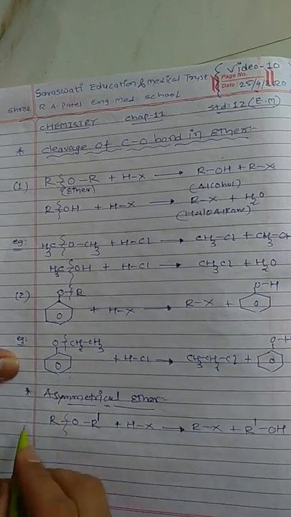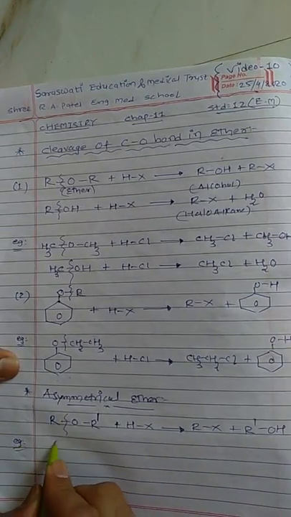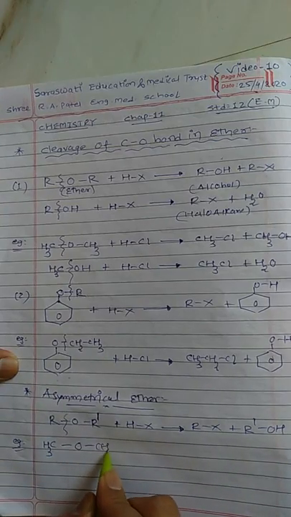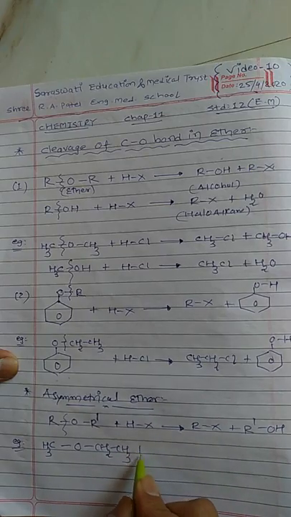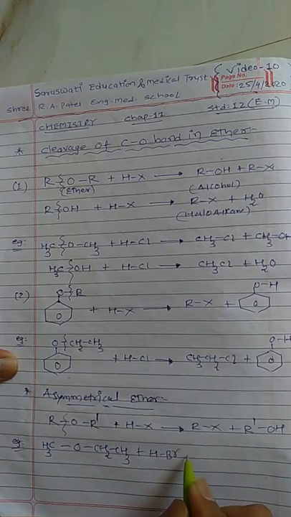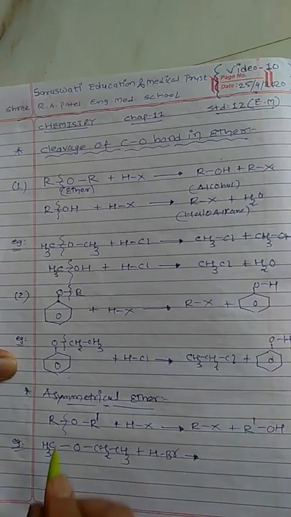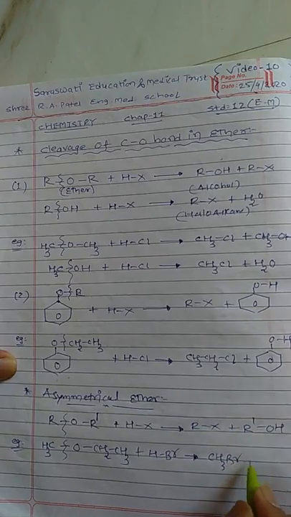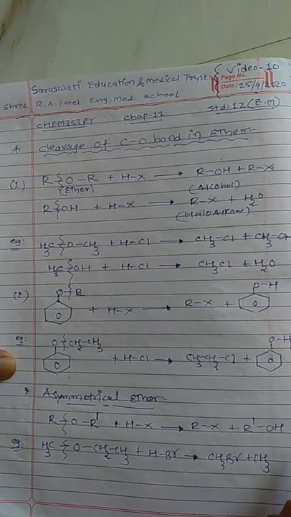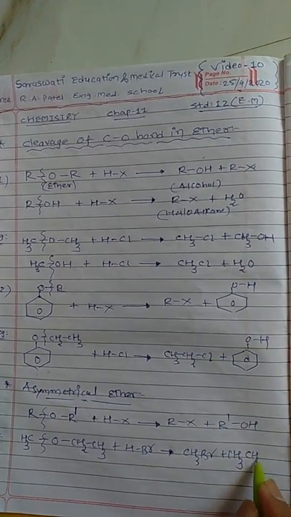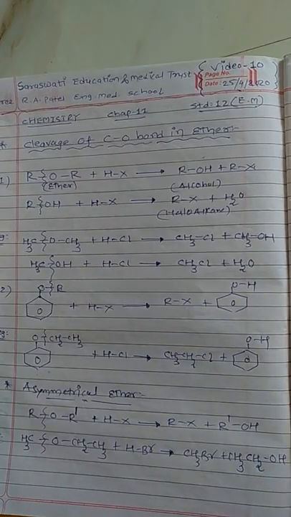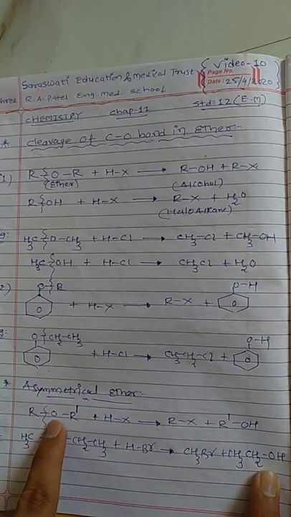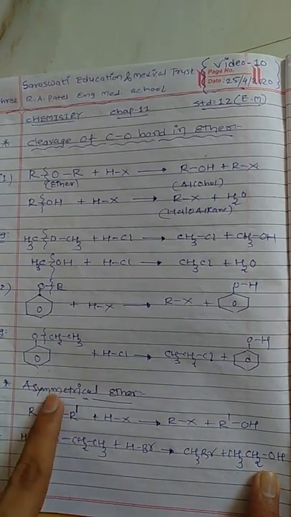So to justify this example, instead of R I will write CH3OCH2CH3 with HBr. So here CH3 plus gains Br to form CH3Br, with formation of CH3CH2OH. So here we get haloalkane as well as alcohol as products if our ether compound is asymmetric, according to our discussion.